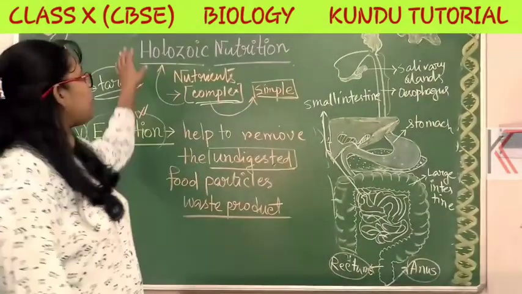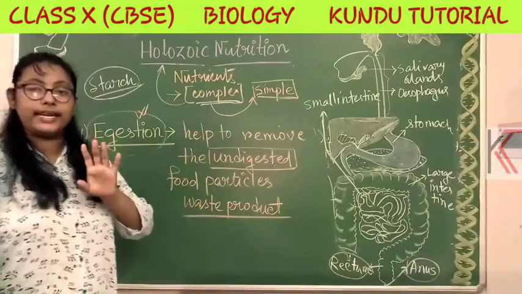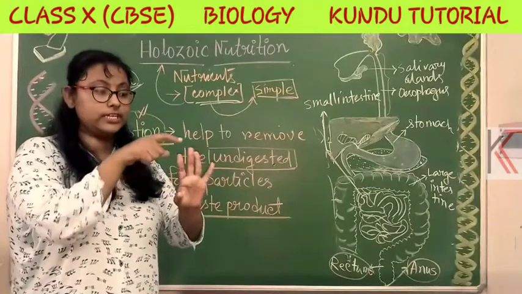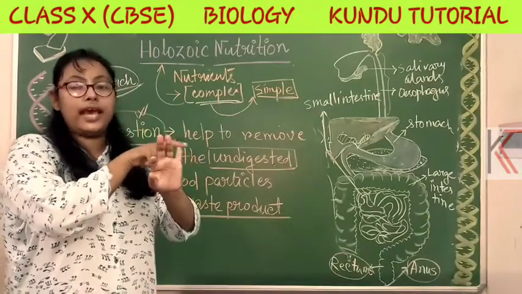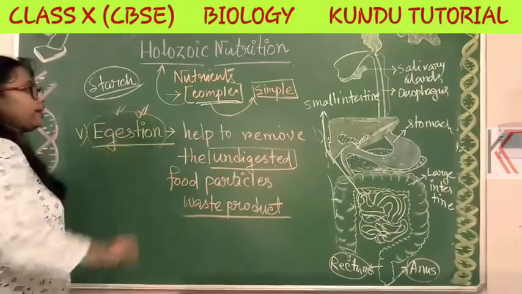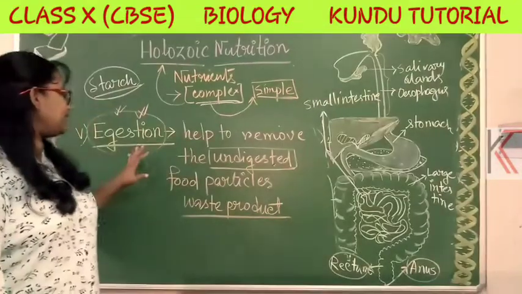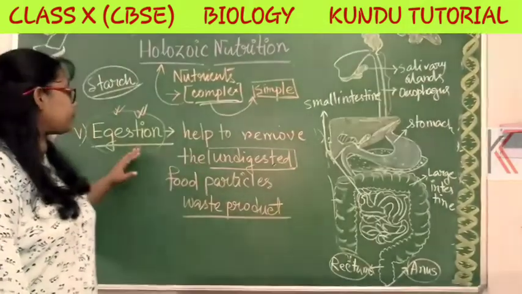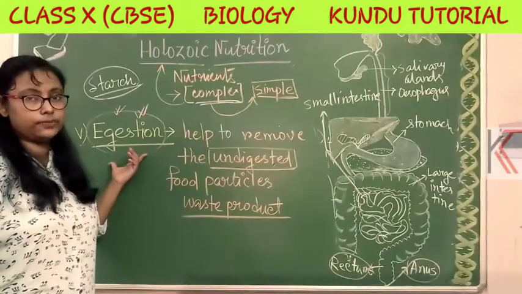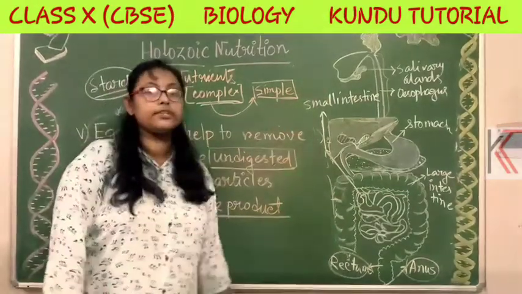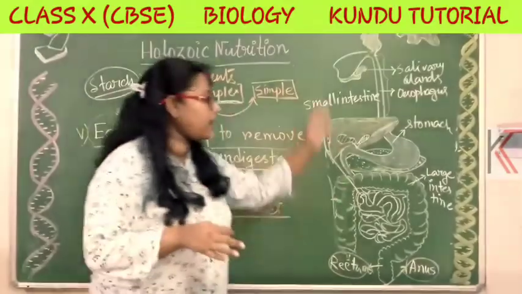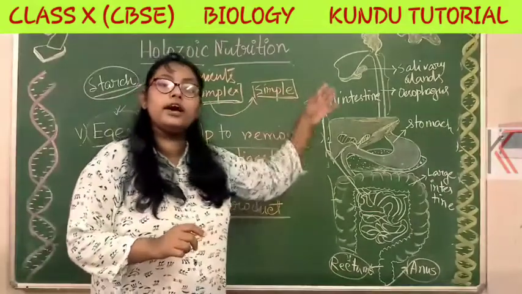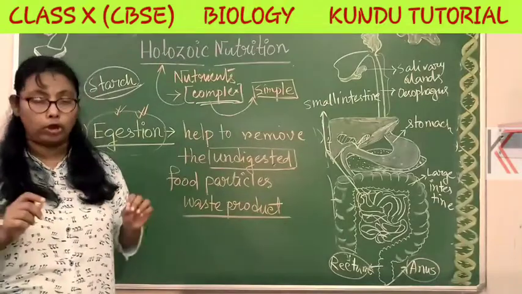So far we have talked about the holozoic nutrition process, which has five steps. First ingestion, then digestion, absorption, assimilation, and last egestion. Whenever we take food, it starts with ingestion and ends with the egestion process. Okay, in the next video we will talk about the structure of the different parts of the human digestive system, as well as the function of each and every part.